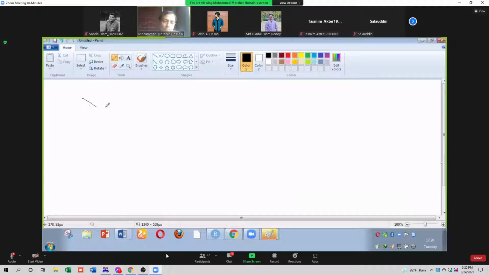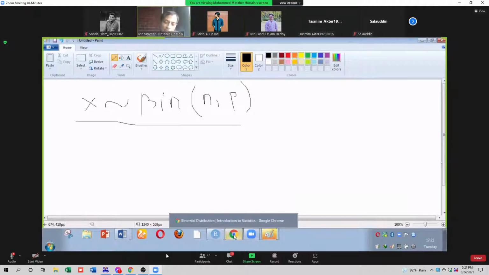X follows binomial, and the parameters are N, comma, P. Clear? The expected value E(X) equals NP is another question. Here I am only writing the binomial distribution.